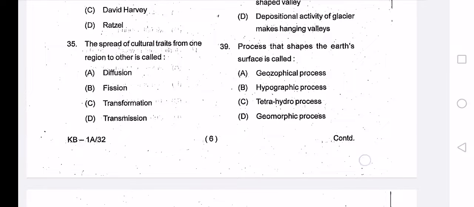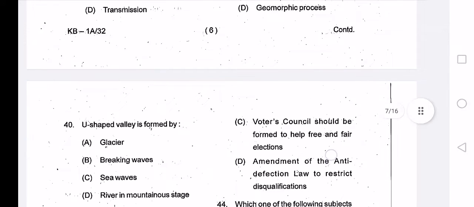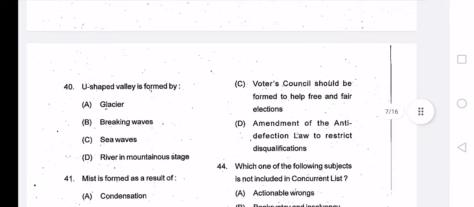So next question number 40: U-shaped valley is formed by: glacier, breaking waves, sea waves, river in the mountainous stage. We recently read that U-shaped valley is formed by glacier. So option A is correct.